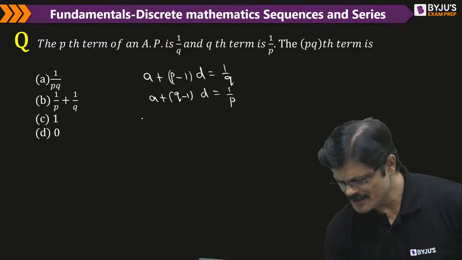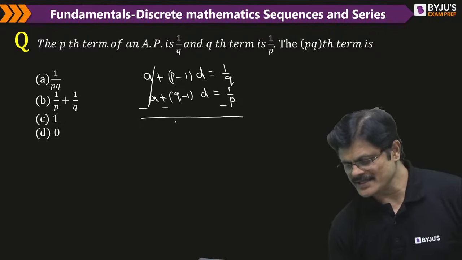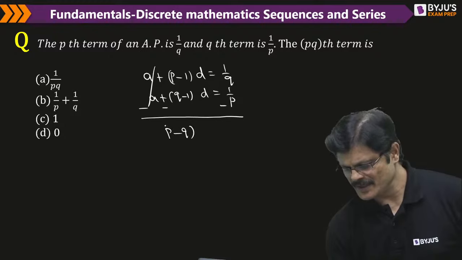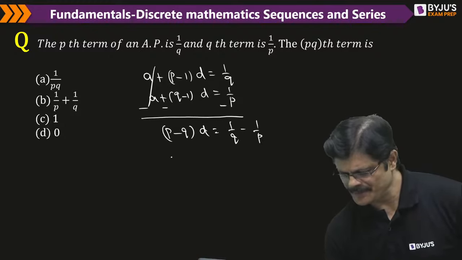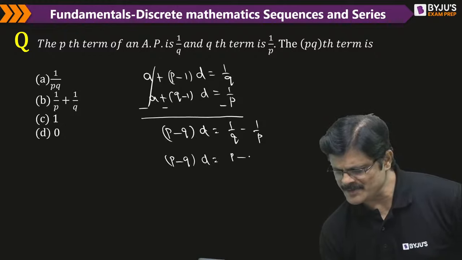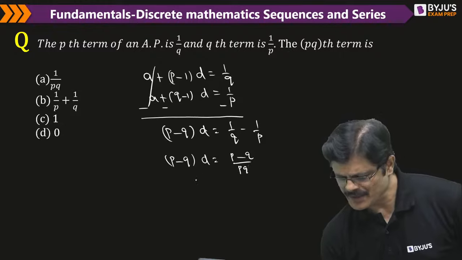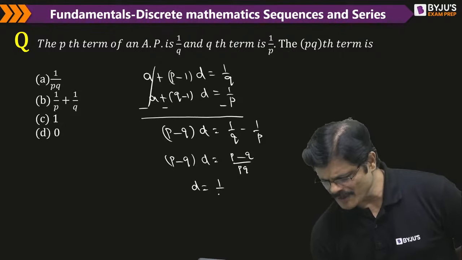Now what? Subtract one from the other. This gets cancelled. You get p minus q into d. It is 1 by q minus 1 by p. That is p minus q into d. You can write it as p minus q by pq. So d will be, p minus q gets cancelled, you get 1 by pq.